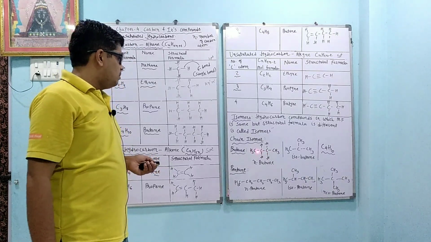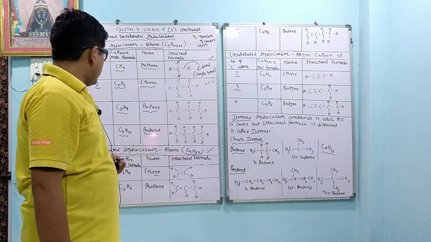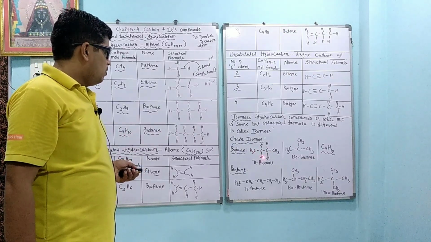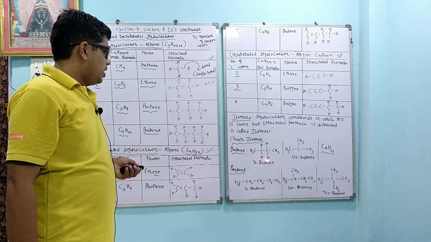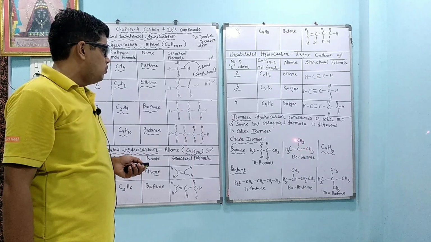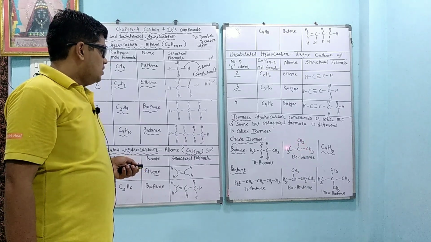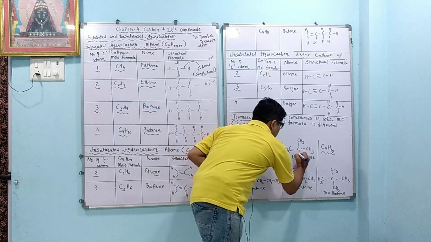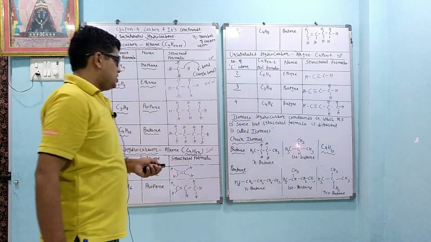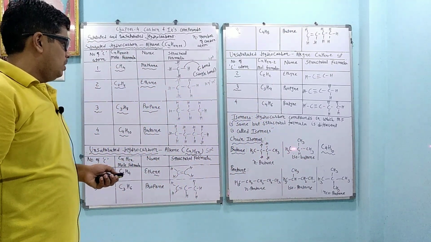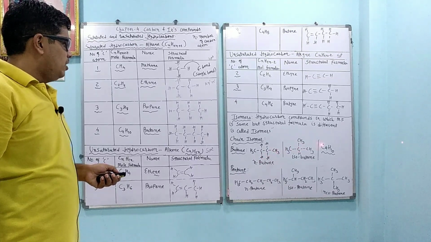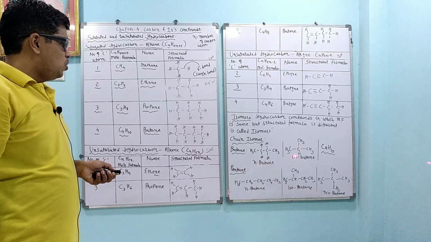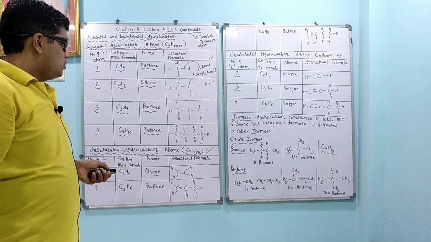Now if you count the number of carbon and hydrogen, they are the same. We know that butane is C4H10. If we count the carbon, 1, 2, 3 and 4. Hydrogen we count 3, 5, 7, 8, 9 and 10. C4H10. Here we count the carbon 1, 2, 3 and 4, C4, and we count the hydrogen 3, 6 and 9, and one another is here, that is H. So we get C4H10. Both have the same molecular formula, C4H10, but their structure is totally different, so they are called isomers. This has a straight chain, so it is called normal butane, and it has one branch, so it is called isobutane.